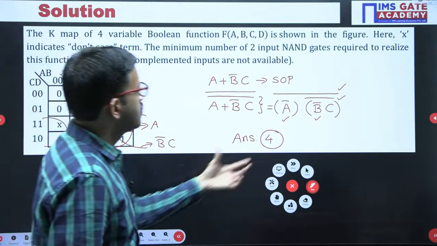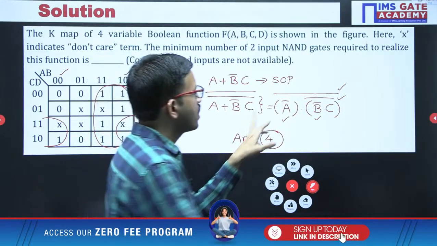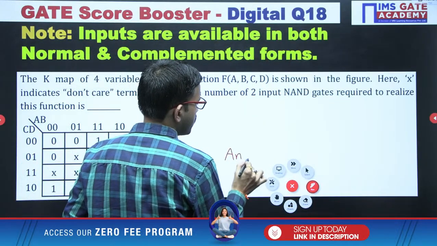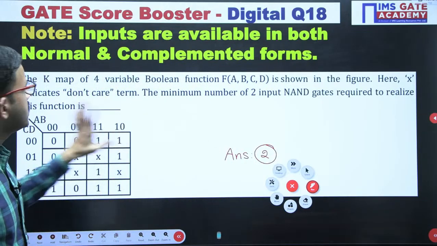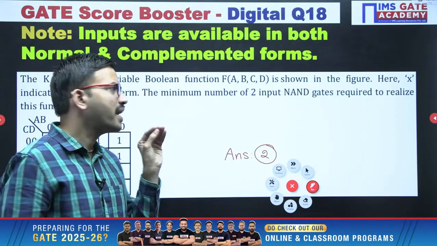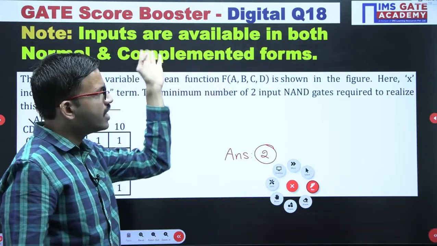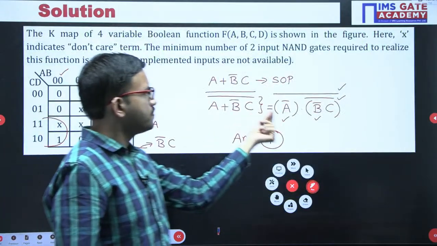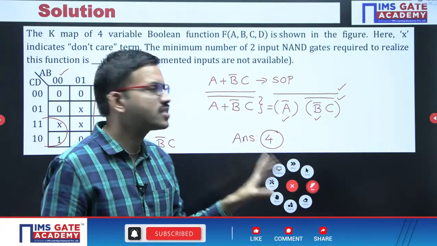See, it is very simple. A bar is already available, B bar is already available, so we need not generate them. After that, here 1, that's all, 2. Generally, for any circuit or system, if they don't specify in which form inputs are available, by default they are available in the normal form, unless they clearly mention that inputs are available in both normal as well as complement form. Only then you need not generate. Just like for C, you need not use any logic gate; in a similar way for A bar, B bar, no need to use any logic gate. Here 1, that's all, 2.